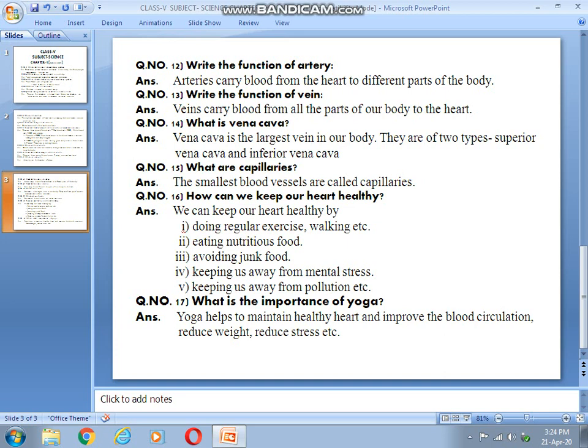Now, what are capillaries? I have discussed capillaries already. Just now I told you that from arteries, very small, thin branches come out which are called arterioles.